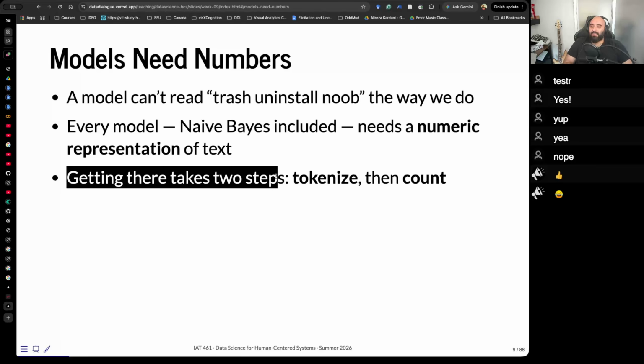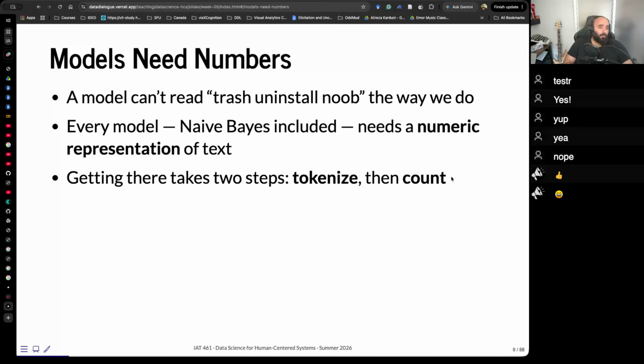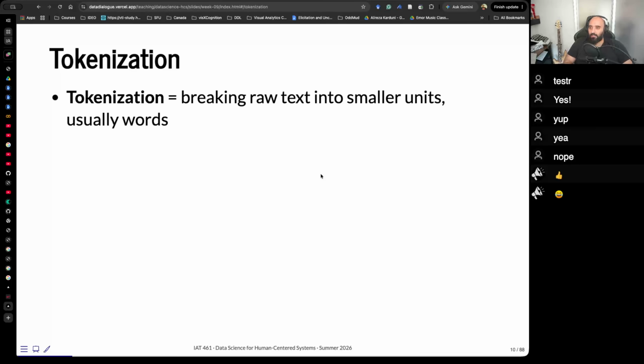Getting there usually takes 2 steps, right? This is the most basic way of getting vectors or numbers from words. First is tokenize. And any of you AI nerds might have heard, hey, token count and stuff, that's basically it. You turn something into a token first, the tokens are those words, and then you count how many tokens are present here. Okay? So let's look at tokenization.